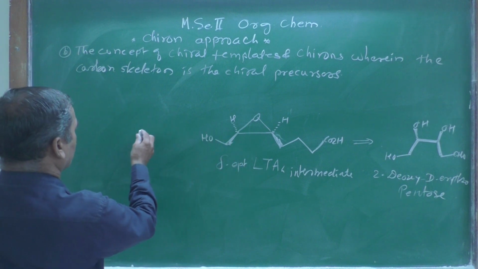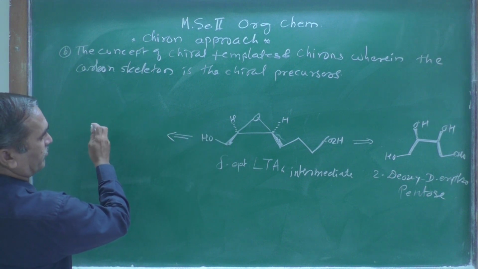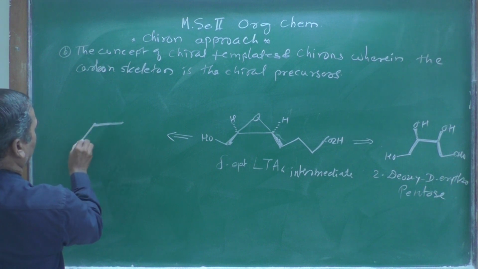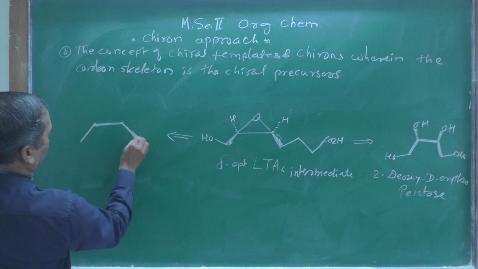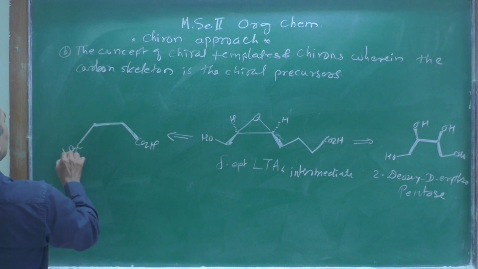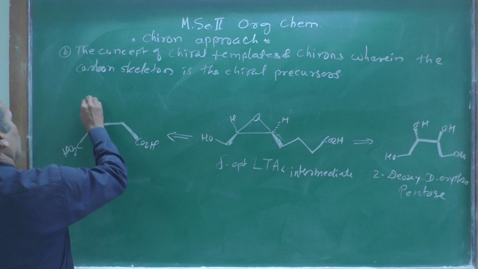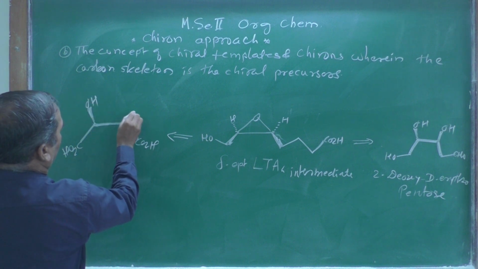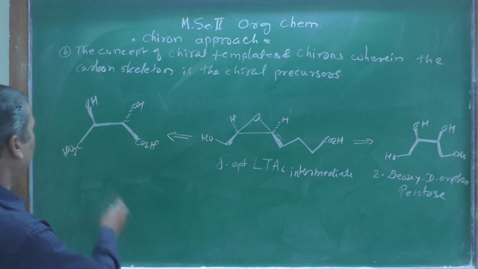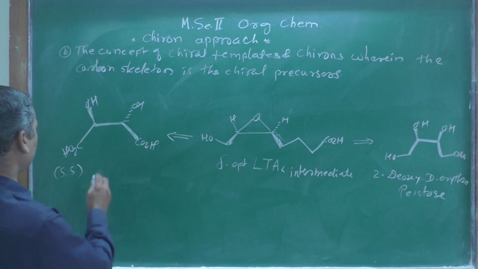So tartaric acid, just now we have seen, this can be prepared by using tartaric acid. As we know the structure of tartaric acid, this one, CO2H, then there is a CO2H, and in that tartaric acid, as we know, one OH is above and another OH should be below the plane. That is the name of that. And now this tartaric acid has S,S tartaric acid.